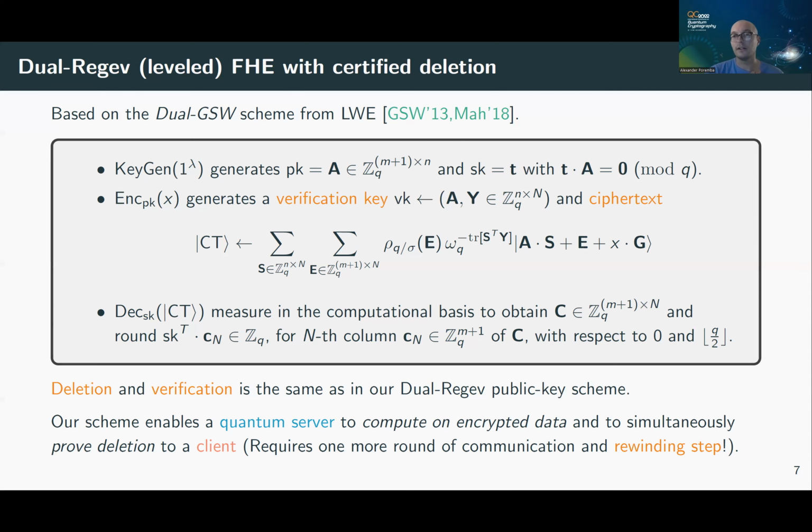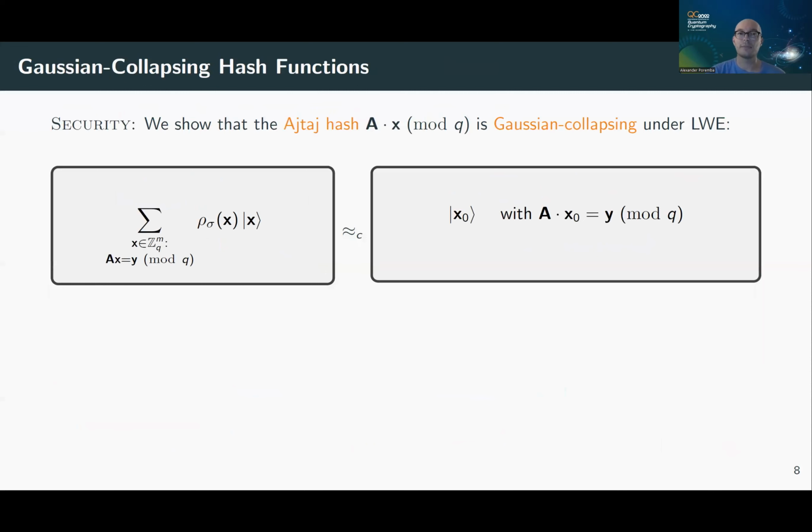Okay, so I haven't talked about security at all, and this is where something which I call Gaussian collapsing hash functions comes in. It's maybe at this point unclear what this has to do with security, but I'll explain it in more detail now. It turns out that security is related to something that people call collapsing when they talk about properties of hash functions. This was introduced by Unruh in 2016, I believe. And collapsing means that it's computationally difficult to distinguish superpositions of preimages from measured preimages.